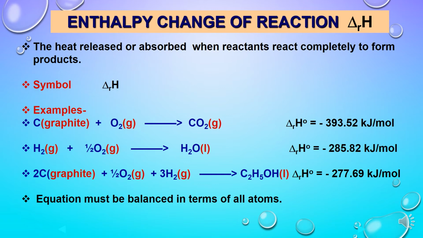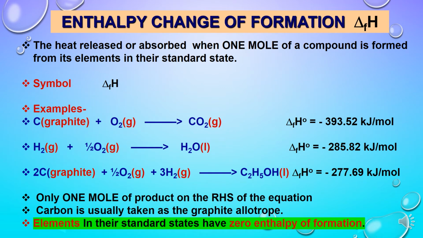So for all these reactions, the heat contents are the heat changes taking place in the system. And for considering enthalpy changes of a reaction, the equations must be balanced in terms of all different atoms. Next is enthalpy change of formation. Formation means when 1 mole of a substance is formed from its elements in their most standard states. The amount of heat released or absorbed is called the enthalpy change of formation.